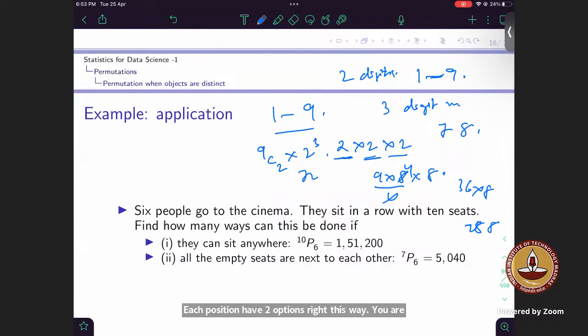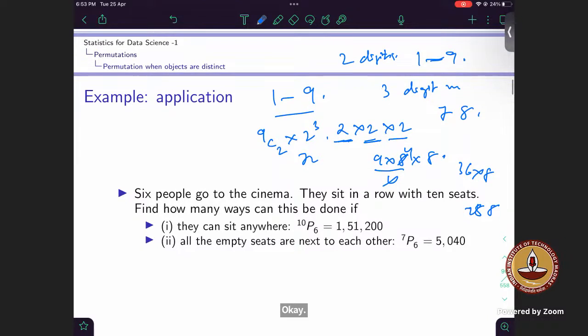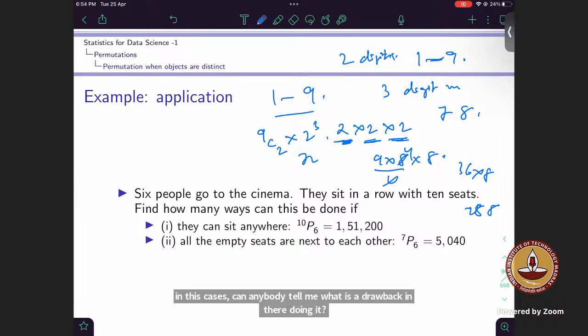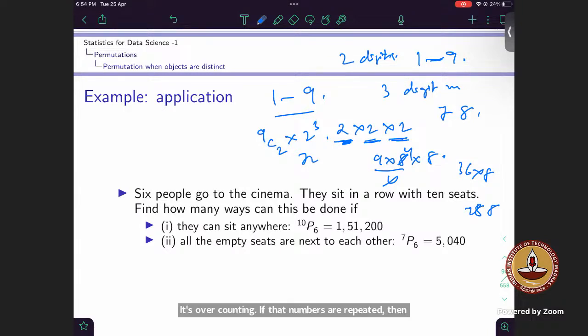Okay. Not exactly how we'll be doing it, because what happens in these cases? Can anybody tell me the drawback in doing it this way? It's overcounting. If the numbers are repeated, then you're counting them extra times. So there should be 2 square, I think. There will be 2 cases where all digits will be the same, that is 777 and 888.